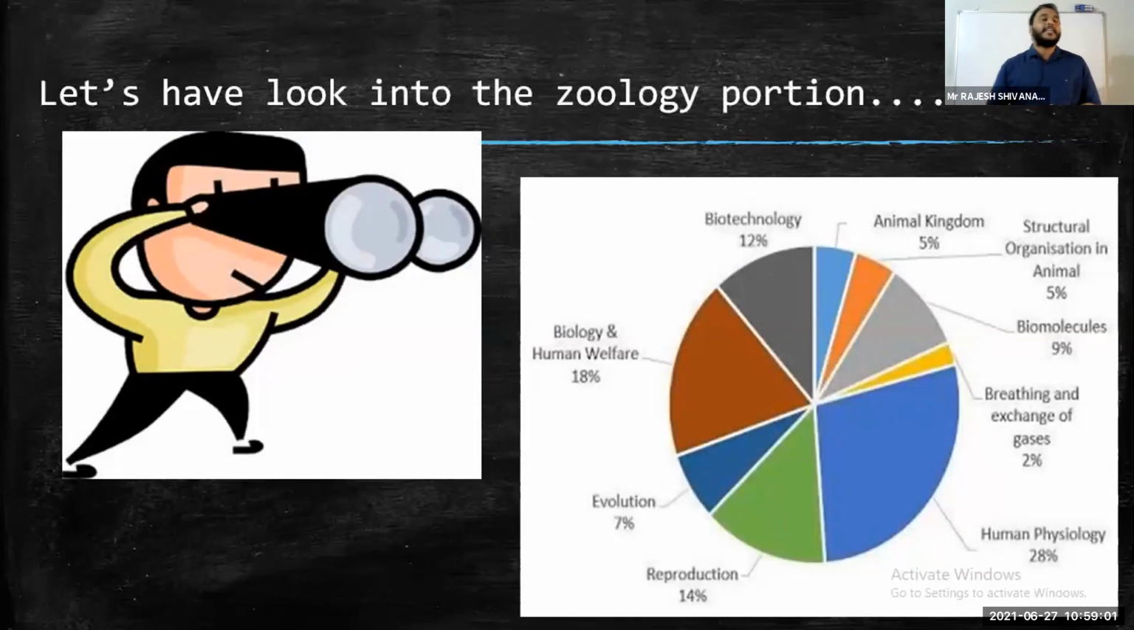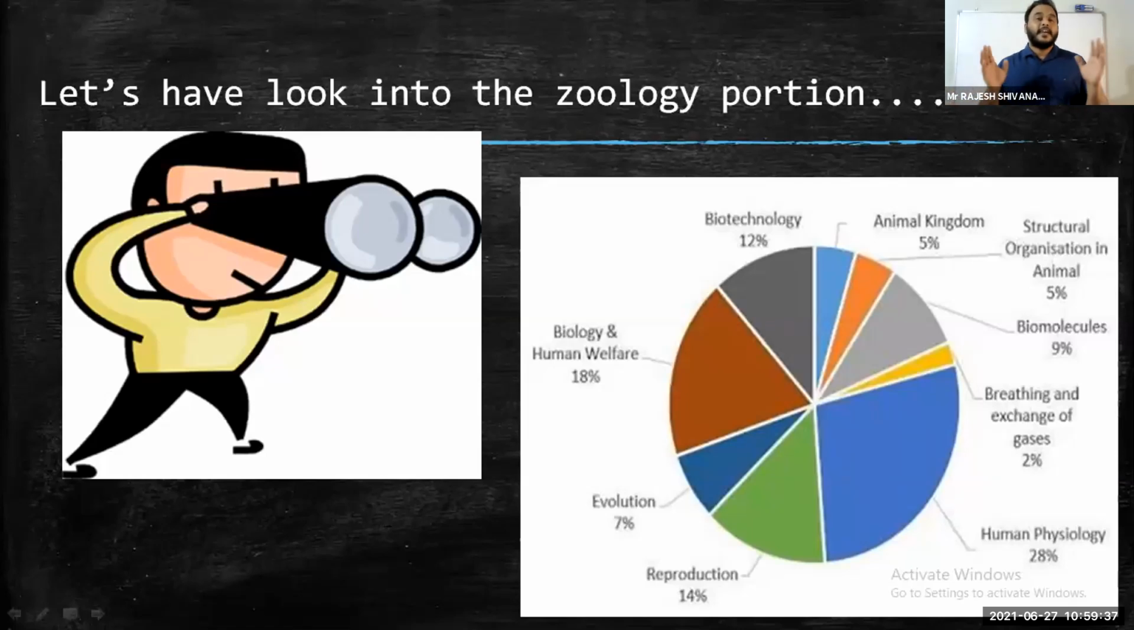Next, let's have a look into the zoology portion. This is the pie chart that you can see on the screen, because I cannot explain it manually, so I included this pie chart. The major weightage is from one and only unit, which I need not even say: human physiology. Absolutely, this is the unit that you must not neglect and should not take for granted. Many students think human physiology can be studied last, that it is very easy. No, not at all. That should not be our mindset.